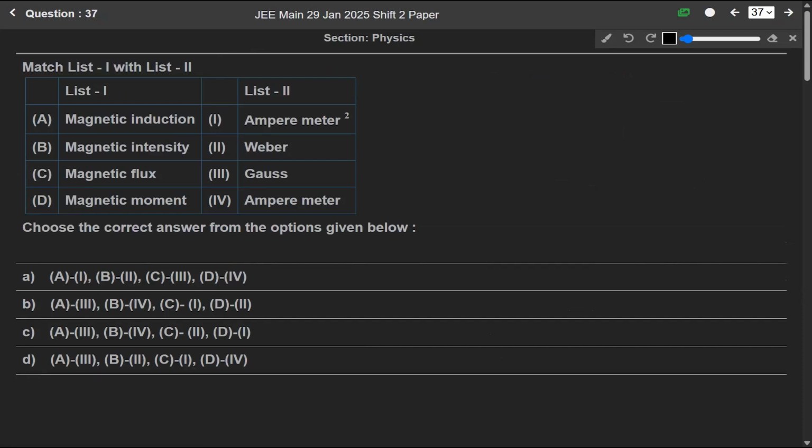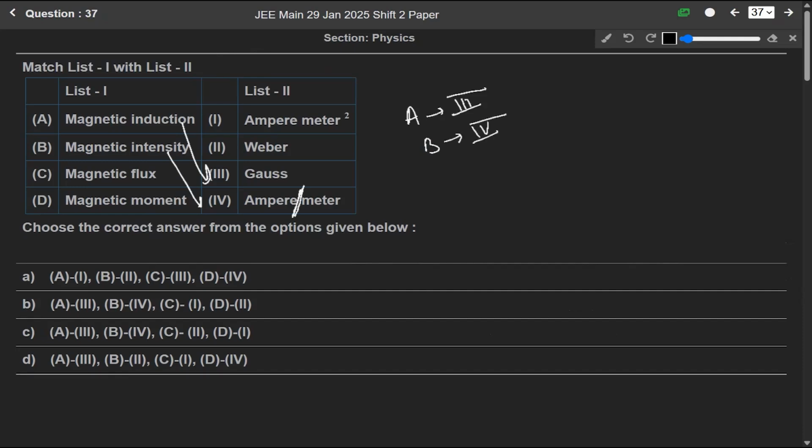Now question 37. Match list 1 with list 2. Magnetic induction means basically magnetic field, and magnetic field is calculated in terms of Tesla. Tesla means Gauss also. So A matches with the third. Then comes magnetic intensity. Magnetic intensity is basically ampere per meter. If it's ampere per meter, then B matches with 4.